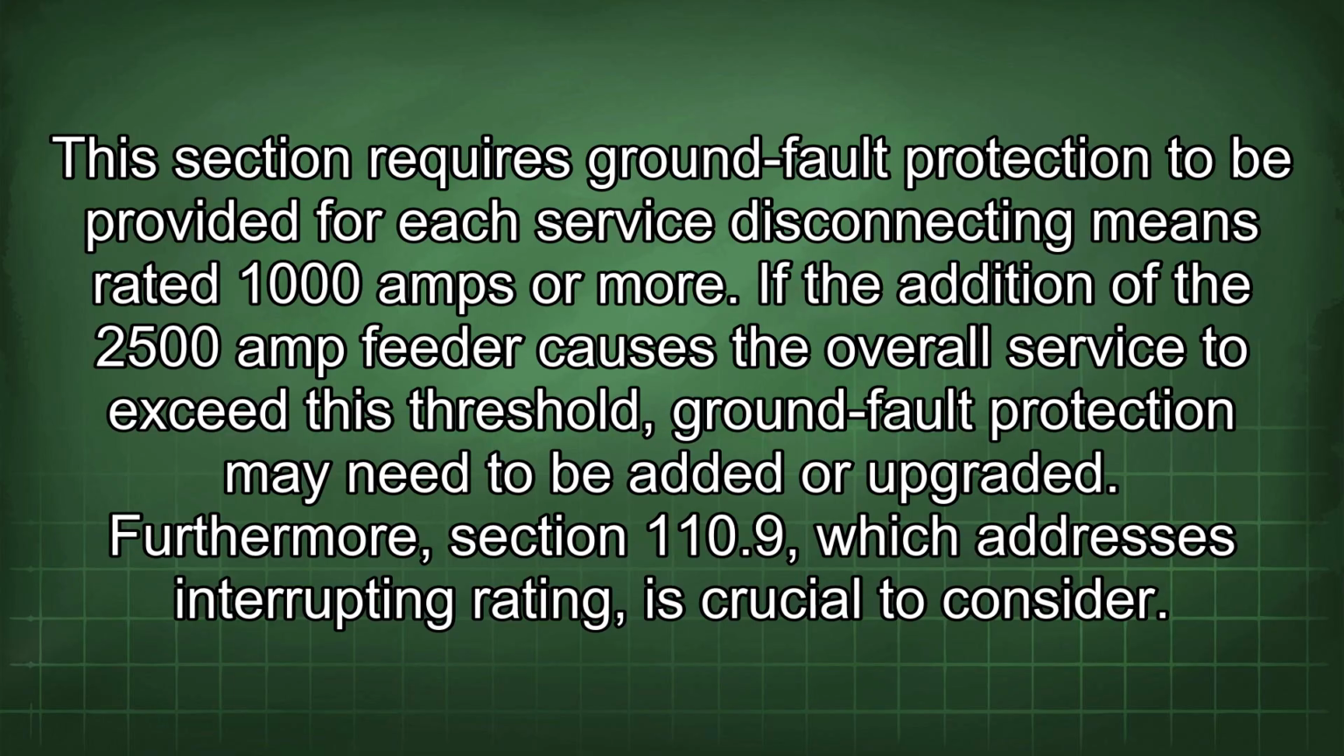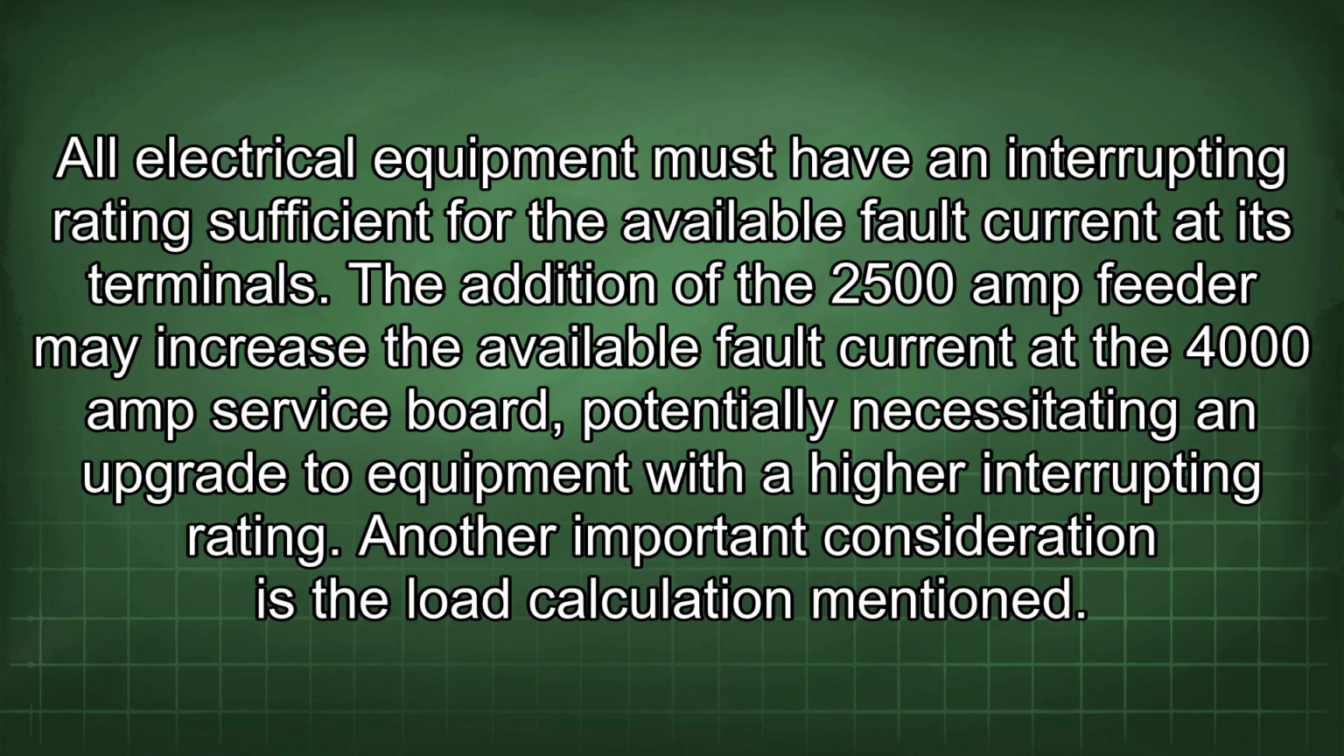Furthermore, section 110.9, which addresses interrupting rating, is crucial to consider. All electrical equipment must have an interrupting rating sufficient for the available fault current at its terminals. The addition of the 2500 amp feeder may increase the available fault current at the 4000 amp service board, potentially necessitating an upgrade to equipment with a higher interrupting rating.